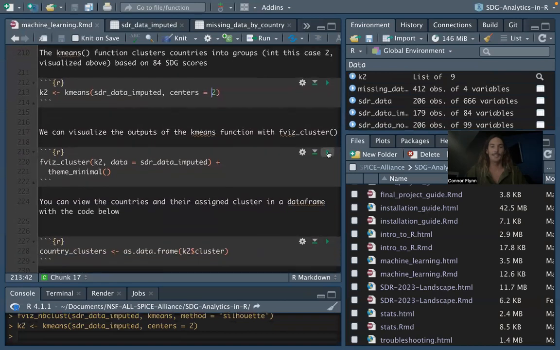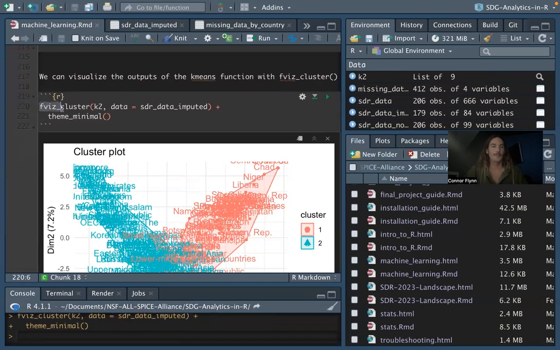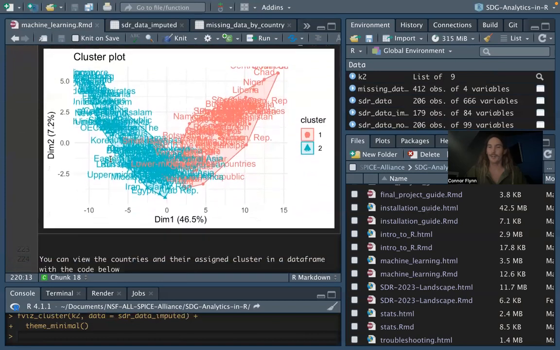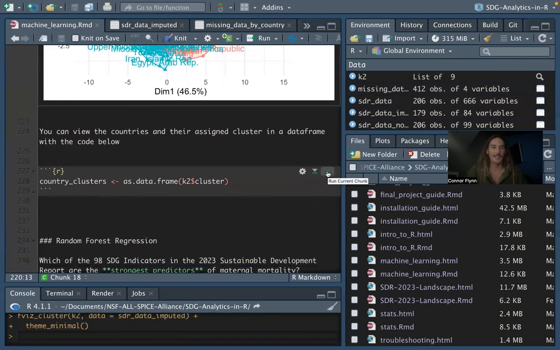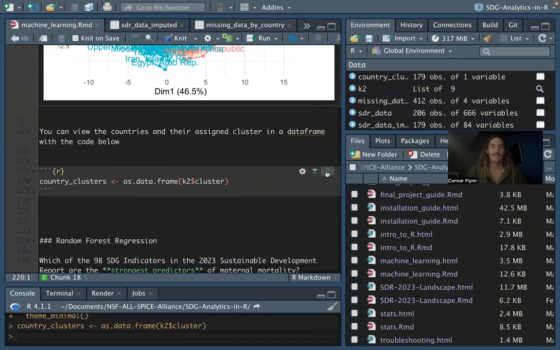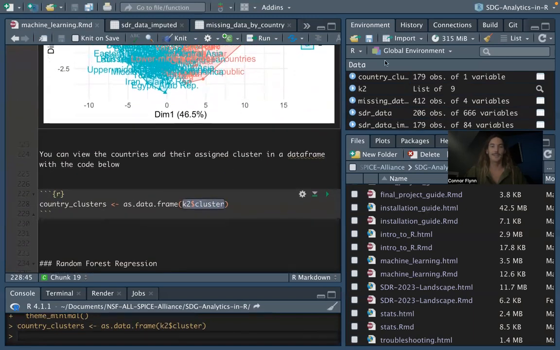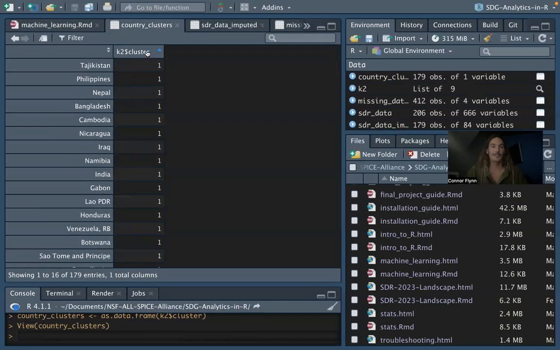And we can visualize those clusters, what countries fall into which cluster, with fviz cluster here. And that's what generates this plot. Again, this plot was hard to read. We saw that a little bit on the website. So we make this country clusters data frame, just looking at the clusters from the algorithm. So that's country clusters, and this is what that looks like. Just the row names and what cluster each country belongs to.